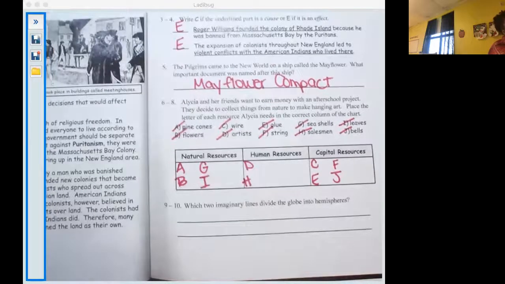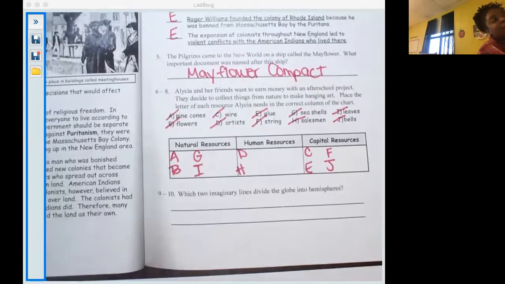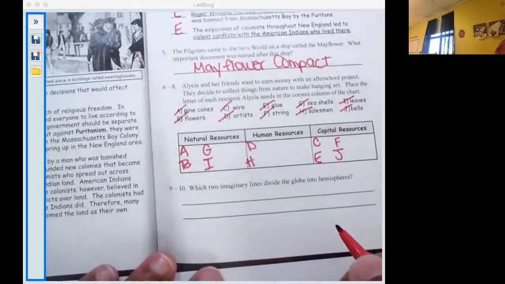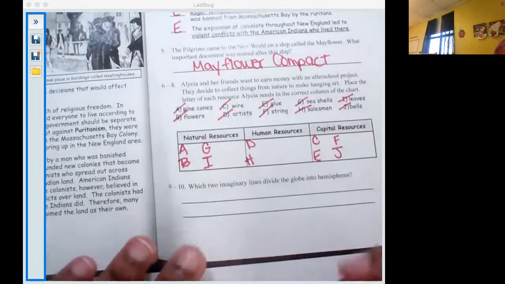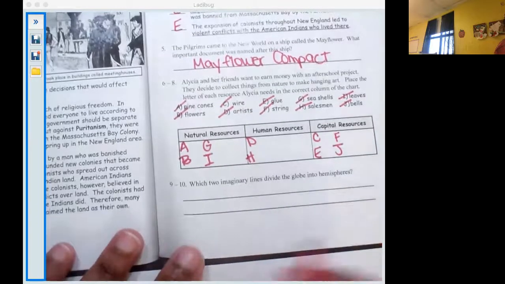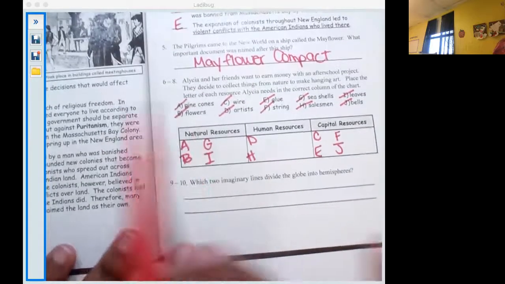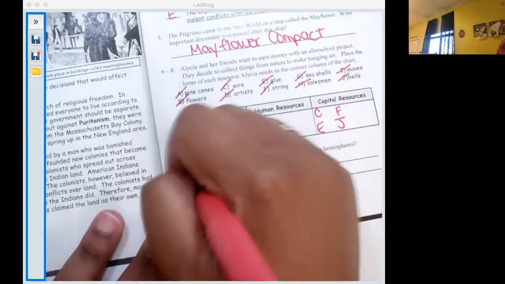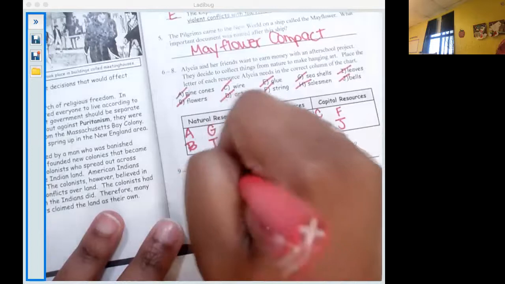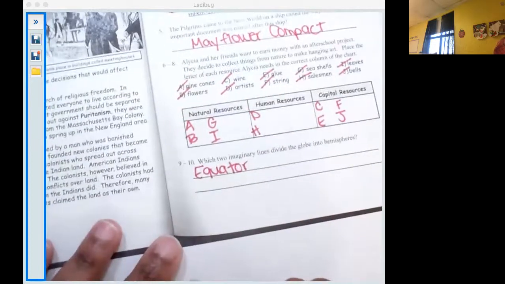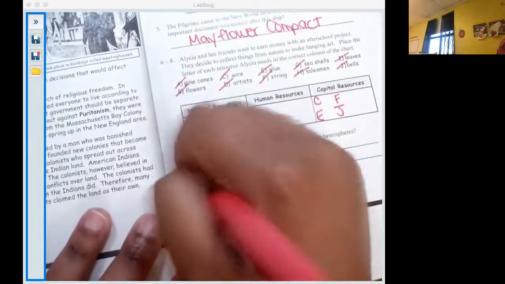All right, numbers 9 and 10. This is literally our first few lessons from Simple Solutions. We have geography review here. So it says, which 2 imaginary lines divide the globe into hemispheres? So we know that the imaginary line at 0 degrees latitude, that's the equator. And the line at 0 degrees longitude, that's the prime meridian.